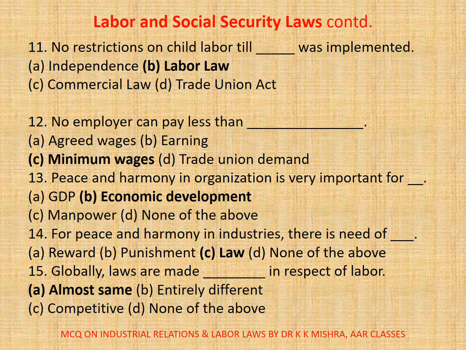14. For peace and harmony in industries, there is a need of dash. A. Reward, B. Punishment, C. Law, D. None of the above. Correct option is C. Law. Question number 15. Globally, laws are made dash in respect of labor. A. Almost same, B. Entirely different, C. Competitive, D. None of the above. Correct option is A. Almost same.